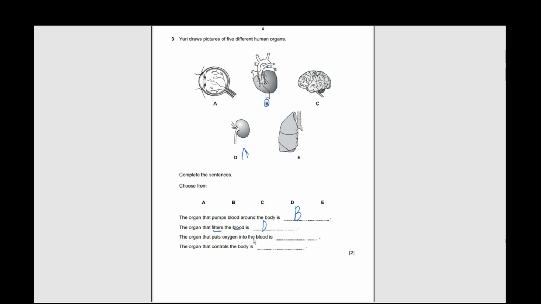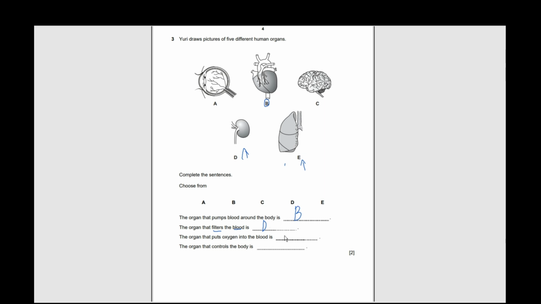The organ that puts oxygen into the body is dash. I believe that is lungs. The reason is that in blood there's oxygenated blood and deoxygenated blood, and oxygenated blood is used by the body cells. So when the heart pumps blood and it reaches the lungs, the lungs put oxygen into the blood, which becomes oxygenated blood.